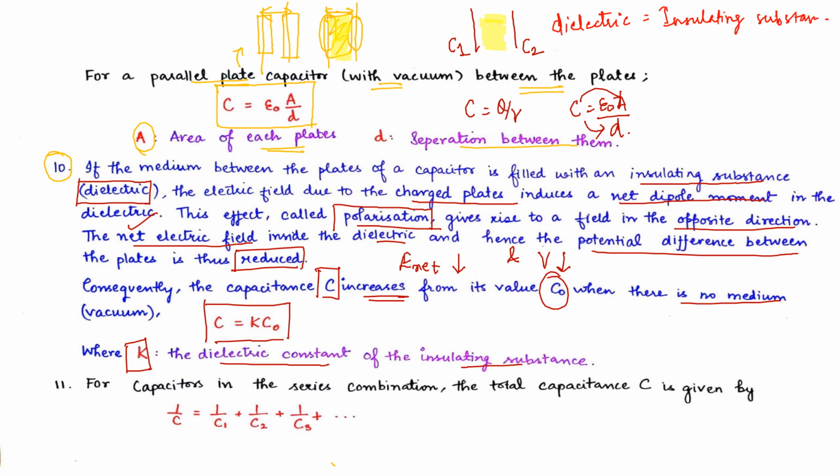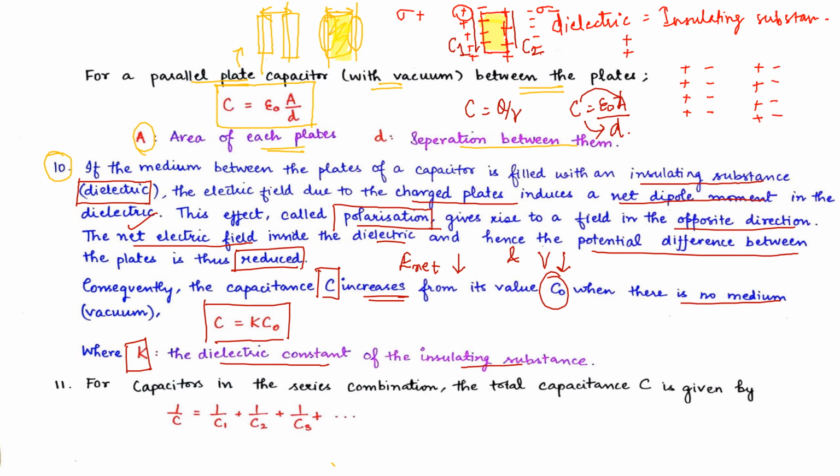Now what happens to this insulating substance is that here we have positive charge. Due to this positive charge we have a surface charge density which is positive in nature, and here we have negative charge. Due to this a negative surface charge density is introduced. This is the dielectric. Due to this positive charge we have induction of negative charges on this surface, and due to this negative charge we have induction of positive charge on this surface. Now see, we have a surface where we have positive charge and negative charge, then we have a surface where we have positive charge and negative charge.